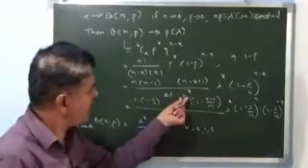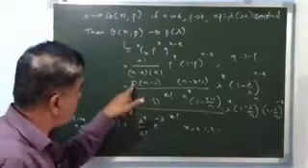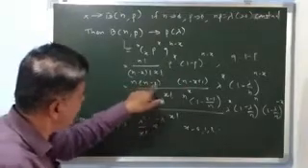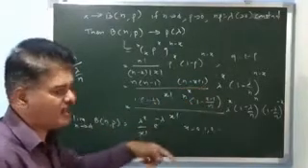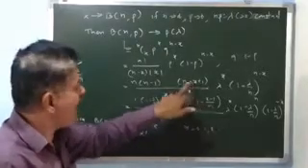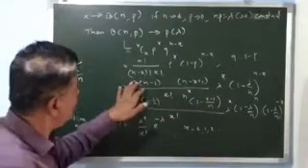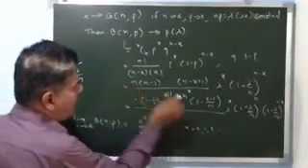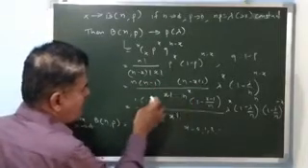See friends, n raised to x means n is repeated x number of times. And how many terms are there in the numerator? This is the first, this is the second, and the last is n minus x minus 1. So in the numerator there are x terms, and n to the power x means n x times. So again there are x terms in the numerator, and we can divide each by n. n divided by n is 1. n minus 1 divided by n is 1 minus 1 upon n.